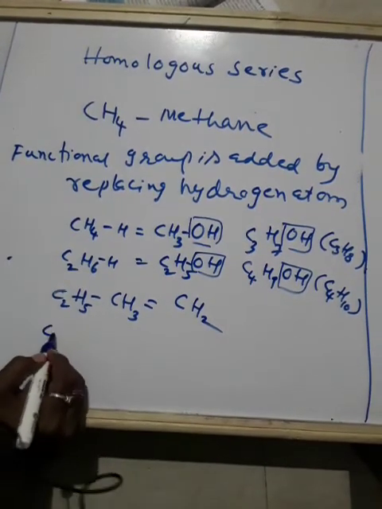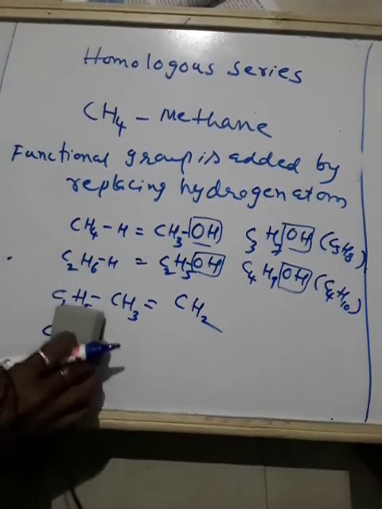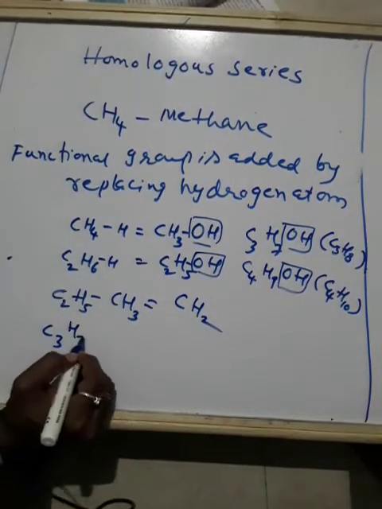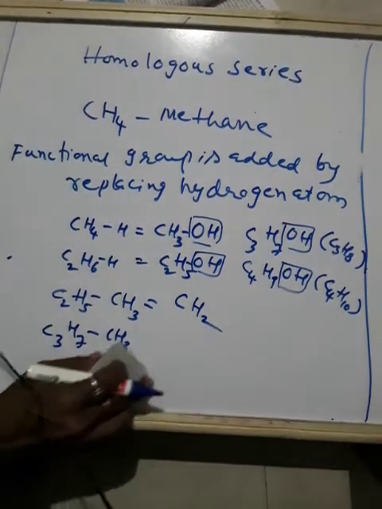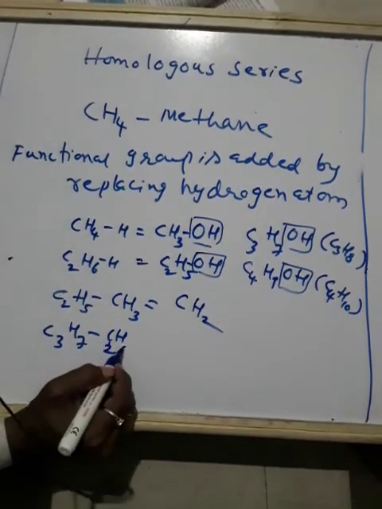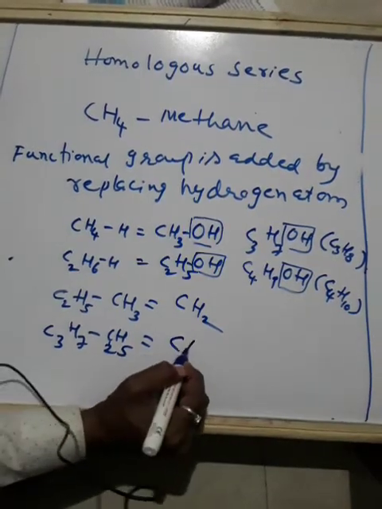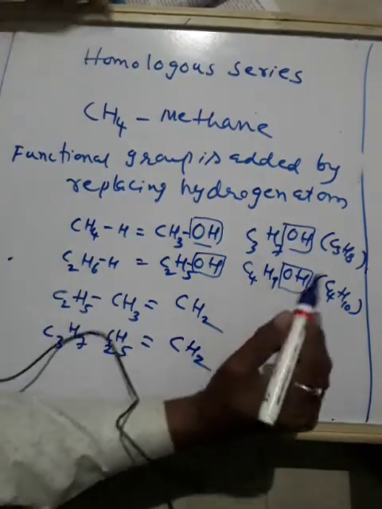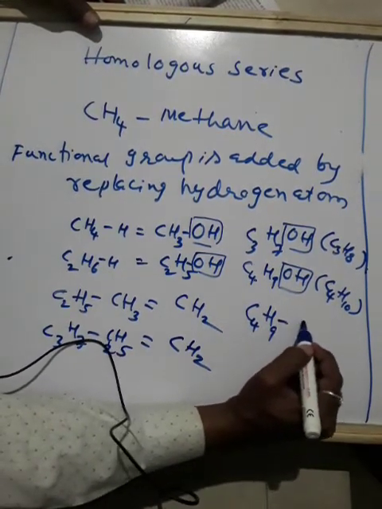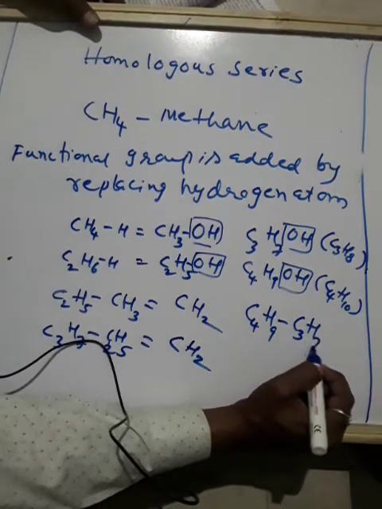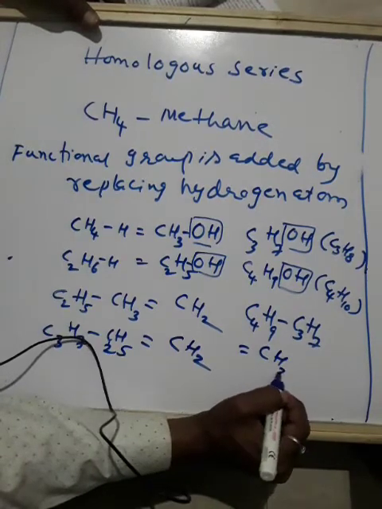Again, if I take C3H7 minus C2H5, the difference is 3 minus 2, 1, and 7 minus 5, 2. So CH2 group. Again I will write C4H9 minus C3H7. So the difference is again 4 minus 3, 1, and 9 minus 7, 2.